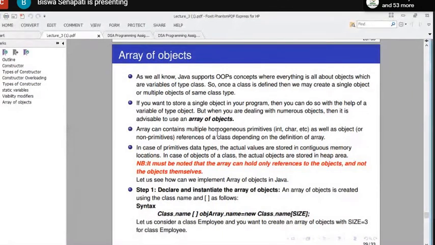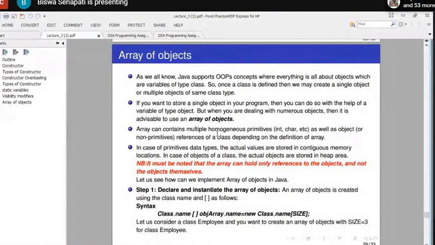So if you want to store a single object in your program, then you can do so with the help of a variable of type object. But when you are dealing with numerous objects, then it is advisable to use an array of objects. An array can contain multiple homogeneous primitives, int, char, etc., as well as objects, that is non-primitives, that is references of a class, depending on the definition of the array.